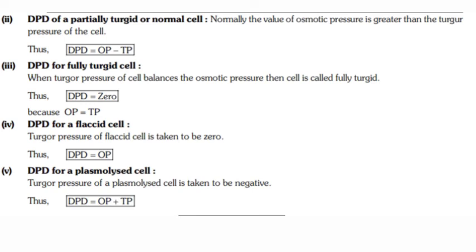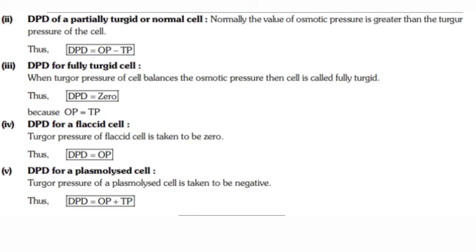DPD of a partially turgid or normal cell. Normally, the value of osmotic pressure is greater than the turgor pressure of the cell. Thus, DPD equals OP minus TP. For a normal cell, DPD equals OP minus TP.